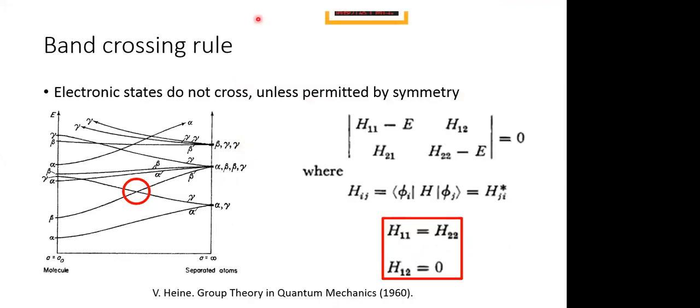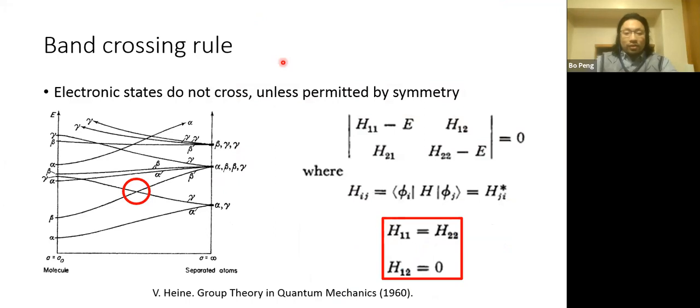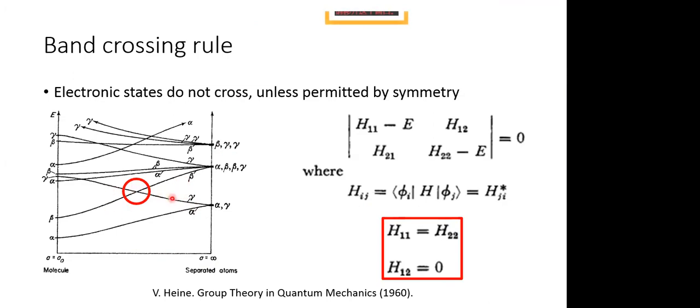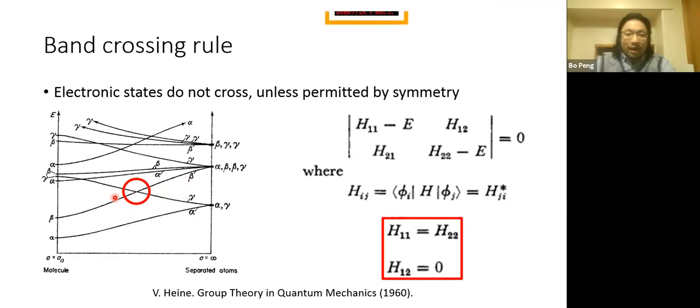And the band crossing rule in that system was, as we mentioned before, proposed by von Neumann and Wigner. So if we consider a diatomic molecule system, in a separate way, if we only consider two isolated atoms, there will only be the energy levels of each atom. And when the two atoms become closer to each other, the different energy levels will hybridize with each other, and sometimes a band crossing happens, and sometimes they form more or less an energy band for the system. This is all controlled by the distance between these atoms.